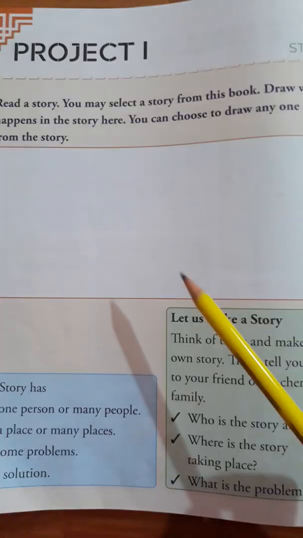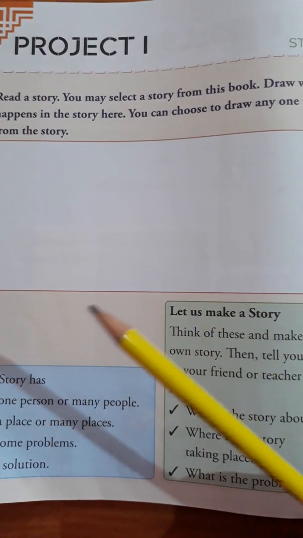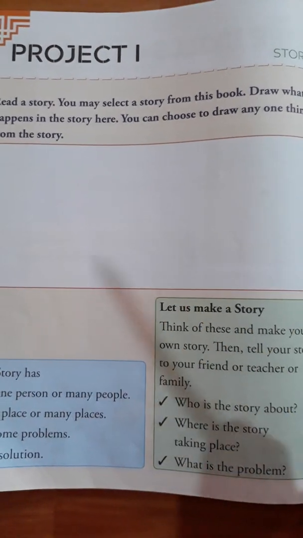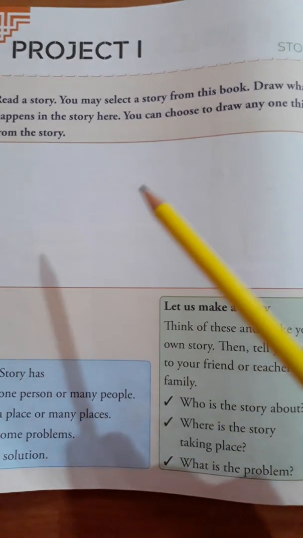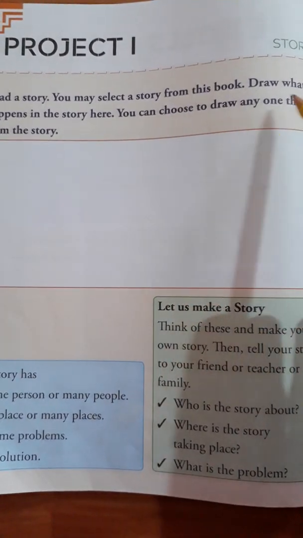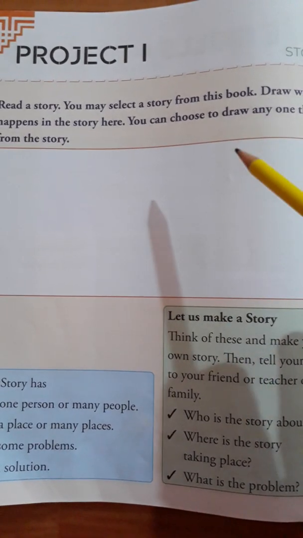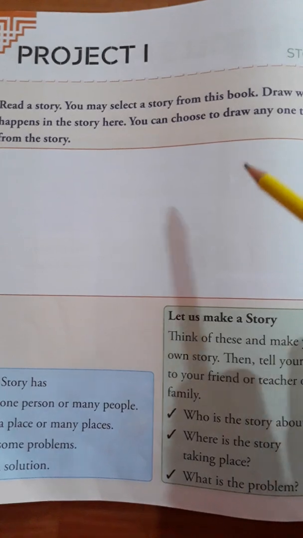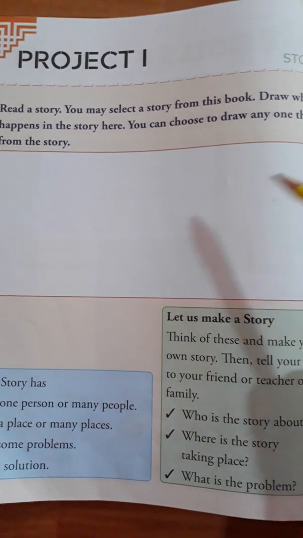You can take it not too big, not too small. Okay, you can take the story over here. So draw what happens in the story. So you have to draw what happens in that story. You can choose to draw any one thing from the story. You can select any one of the stories from this book and draw what happens in this story, and you can choose to draw any one thing you can draw in this box.